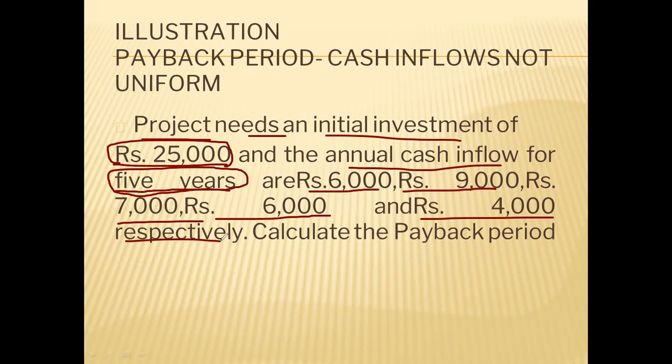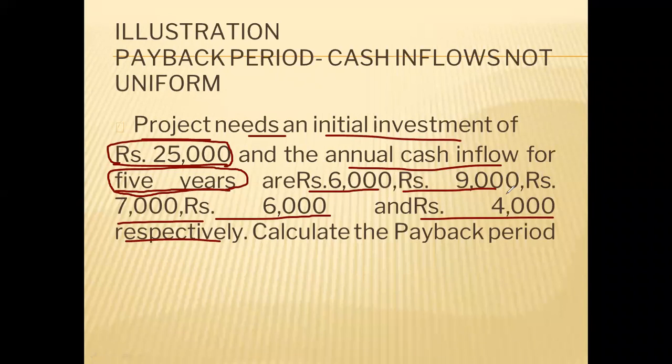So here, if you see the previous question and this question, the difference is that the annual cash inflow in the previous question was the same. But in this question, every year the cash inflow is changing, which is quite practical also. We cannot expect the same inflow every year. Inflow will keep on changing depending upon various factors. So first year cash inflow is 6,000, second year 9,000, third year 7,000, fourth year 6,000, and fifth year 4,000 respectively.